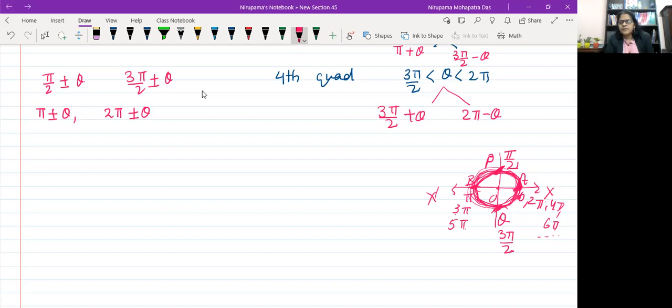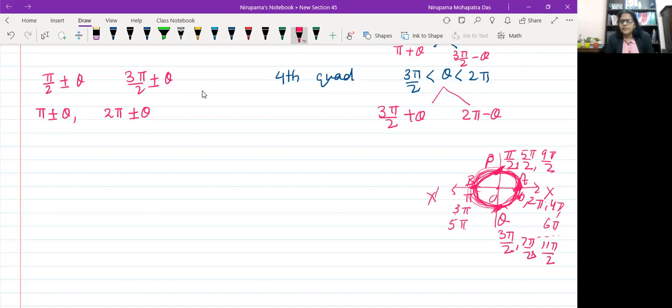So it is pi by 2. Next time you can add 2 pi, so it will be what? 5 pi by 2. Right, here it is 7 pi by 2, 9 pi by 2, 11 pi by 2, like this. So what is your observation? On the x-axis, you are getting integral multiples of pi. On the y-axis, you are getting odd multiples of pi by 2. Are you able to understand? Pi by 2, 3 pi by 2, 5 pi by 2, 7 pi by 2, 9 pi by 2, 11 pi by 2, like this.